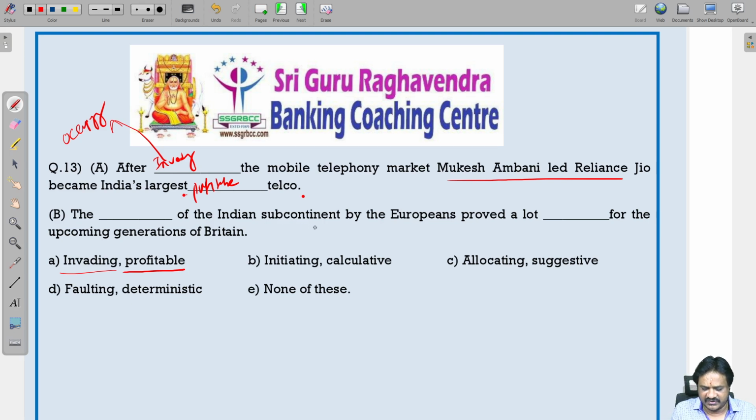The invading of the Indian subcontinent by Europeans proved a lot profitable for the upcoming generations of Britain. Why? Because the British invaded the Indian subcontinent and looted all our gold and money. That's why it was very beneficial for the upcoming generations of Britain. So one is the correct thing. Next one. Determinist means being determined. Allocating means distributing. Now next one.